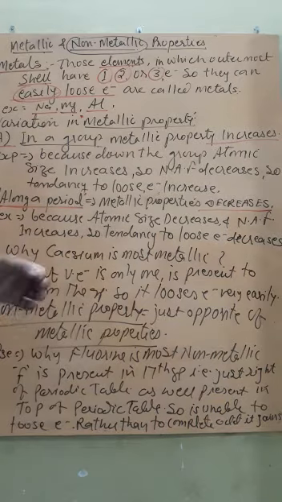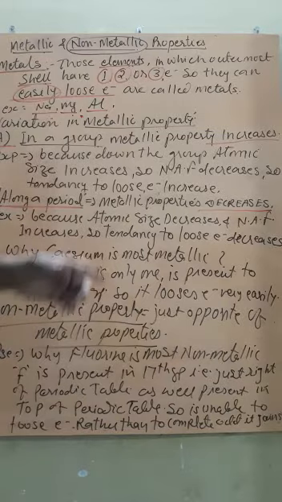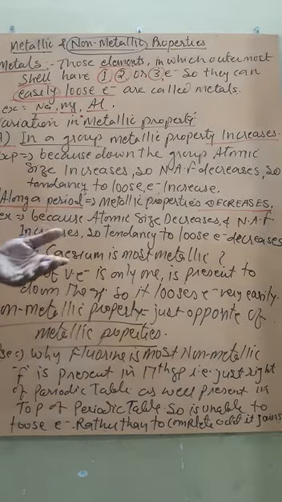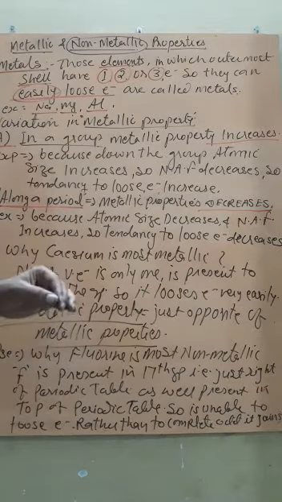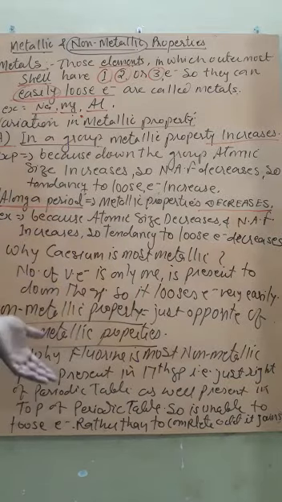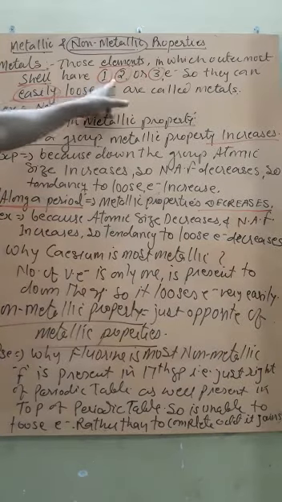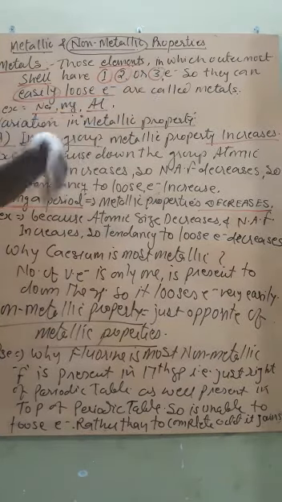Okay, one more topic is there. This is called valency. Again, this will be an assignment for you. How valency is found out, you know from 9th class. The valency is the number of electrons present in the valence shell. If it is 1, 2, 3, then the valency will be 1, 2, 3.